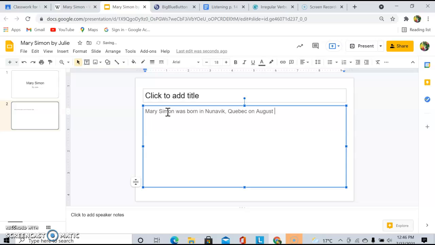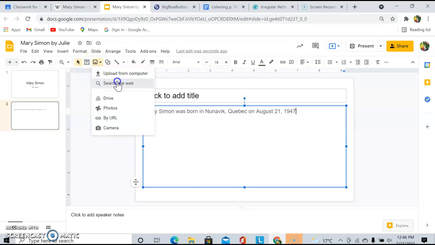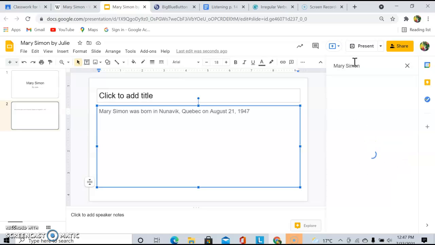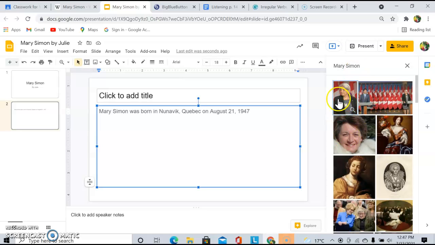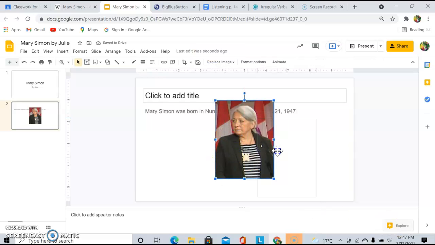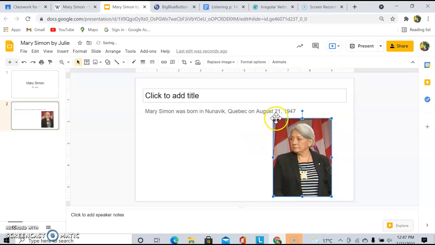on August 21st, 1947. Now I want to get a picture, so I can click here on Insert Image, search the web, and I'm going to write her name. And make sure you get the correct picture. So I'm going to click on it, Insert, and I can just click and drag it over here. If I wanted it smaller or bigger, I would just grab the corner and make it bigger or smaller.